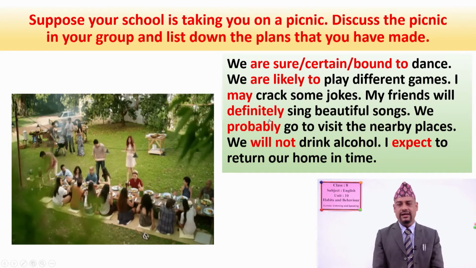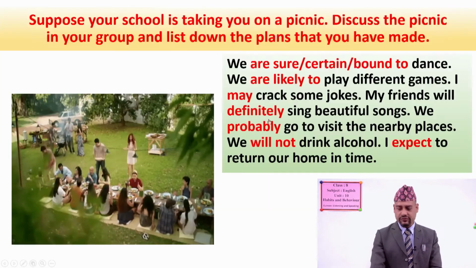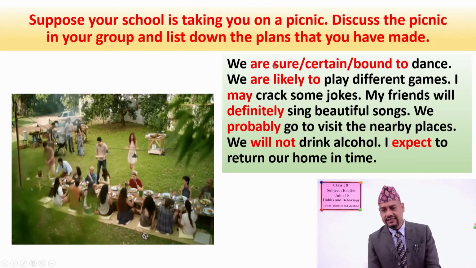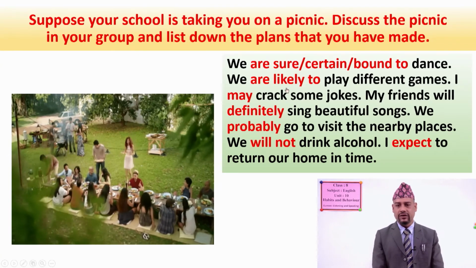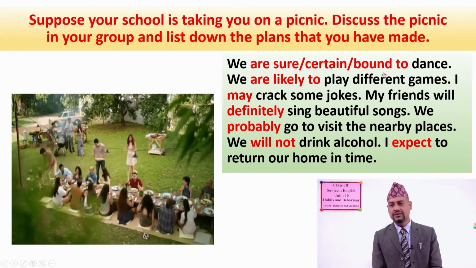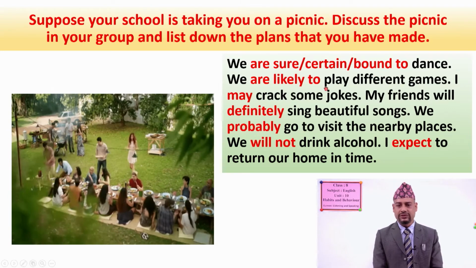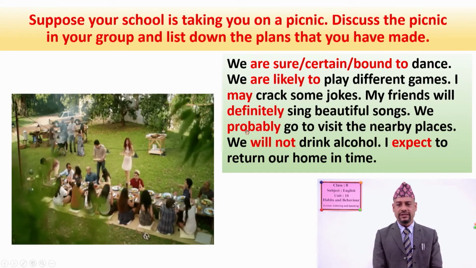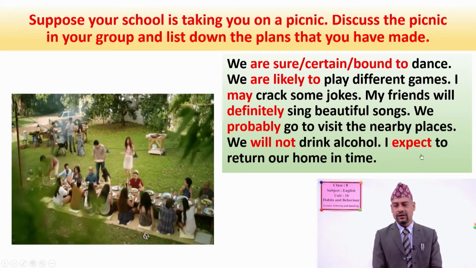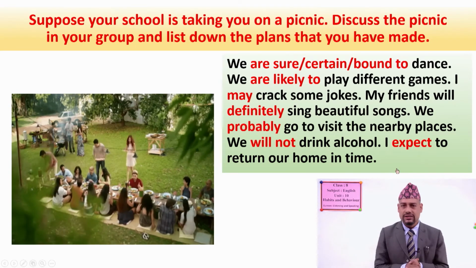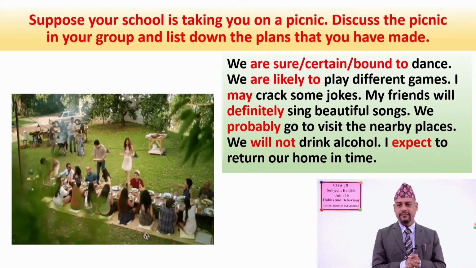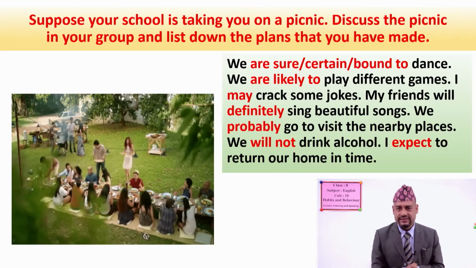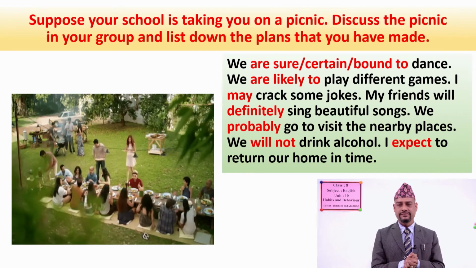And now another important thing you have to find here is why some of the words are highlighted. For example, are sure, certain, bound to, are likely to, may, definitely, probably, will not, expect. See, these words are highlighted. So can you tell me why? You all just study the sentences and tell me why.